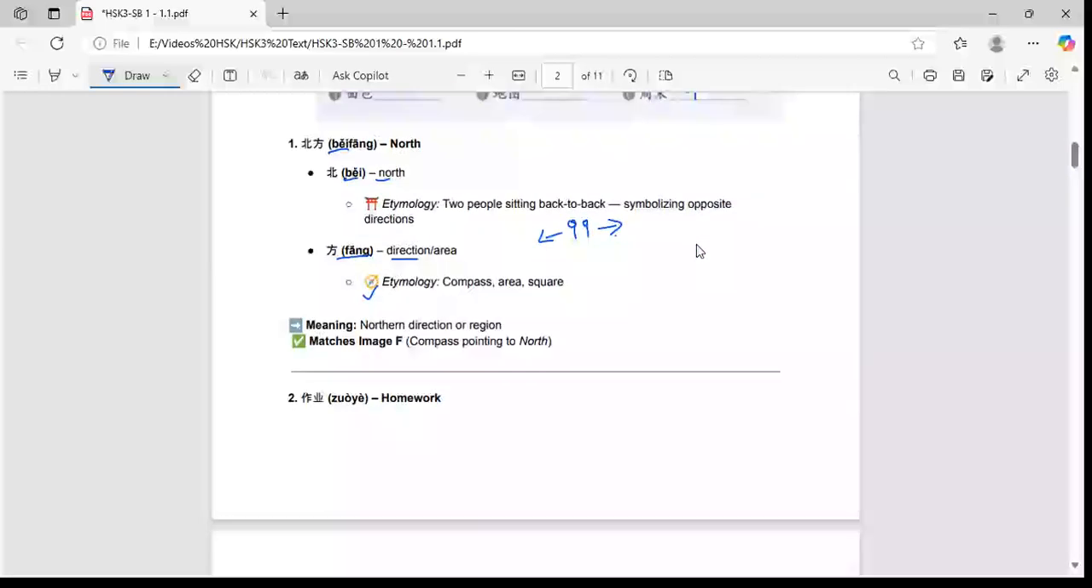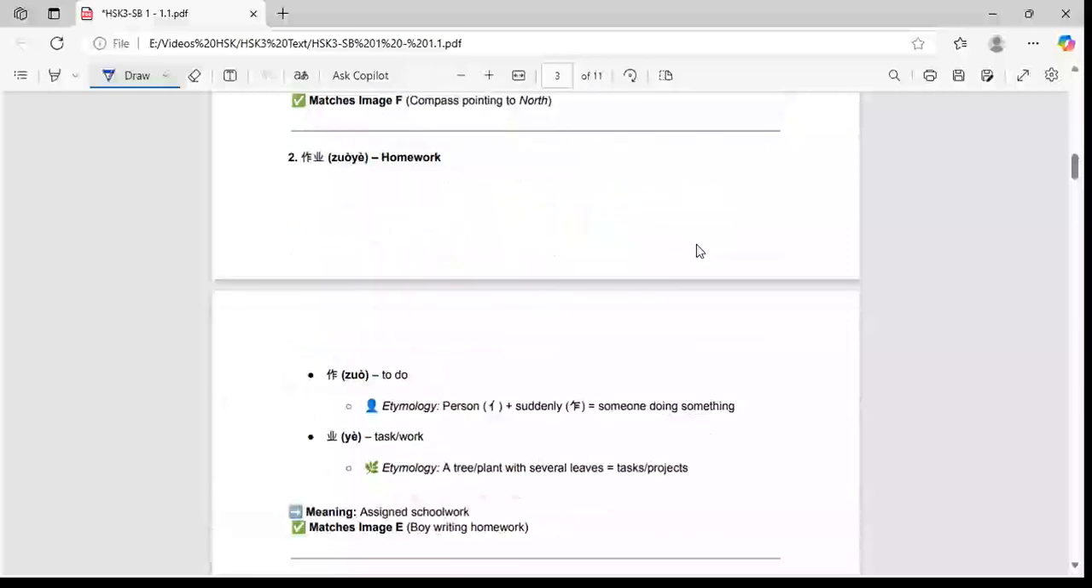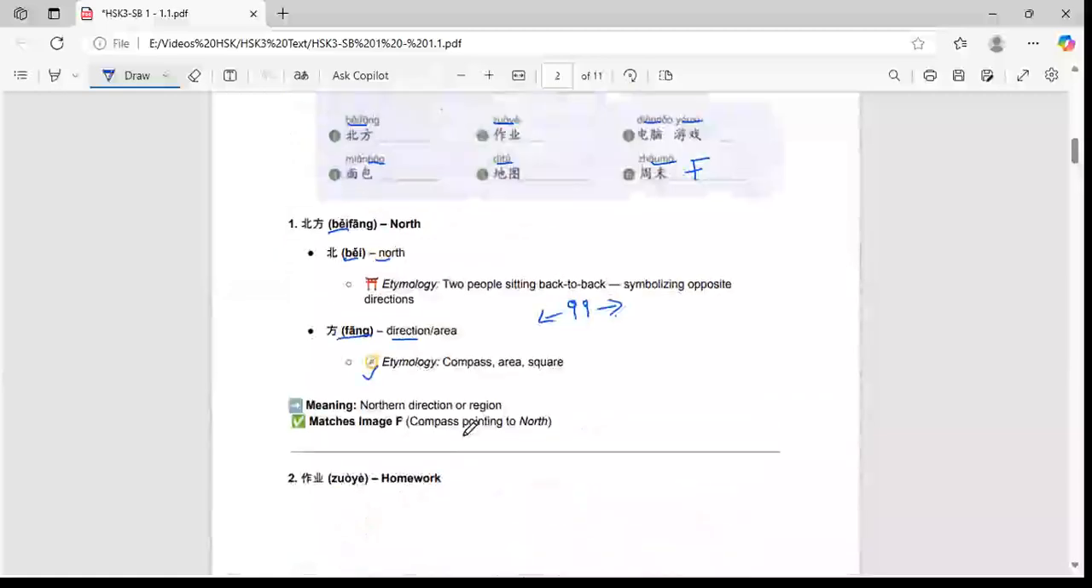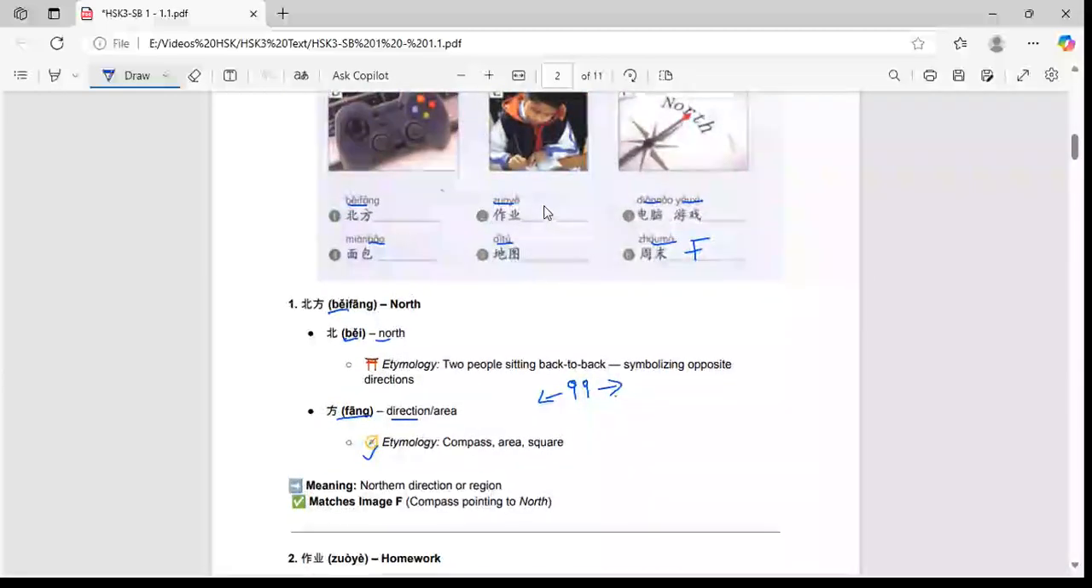And then zuòyè: one boy is sitting with the homework. We can refer to the HSK-3 standard book, first lesson. Zuò is nothing but to do. It has a person radical, indicating someone doing something. The etymology is a tree or plant with several leaves, the task or the project. So the assigned schoolwork, the boy writing the homework, is the answer. We mark this as our second: zuòyè is homework, it is E.